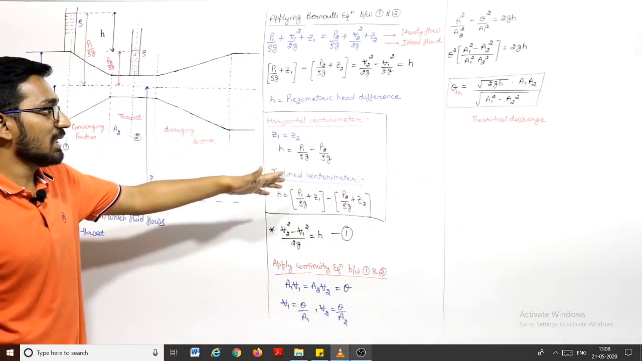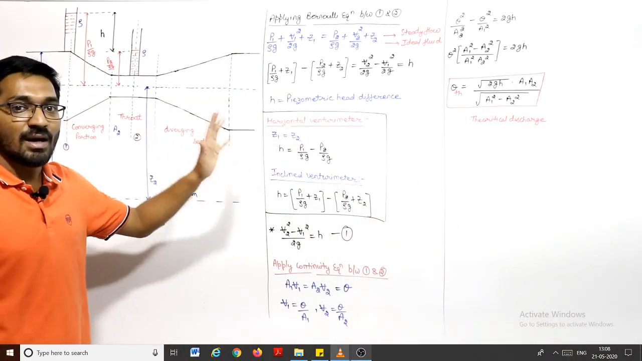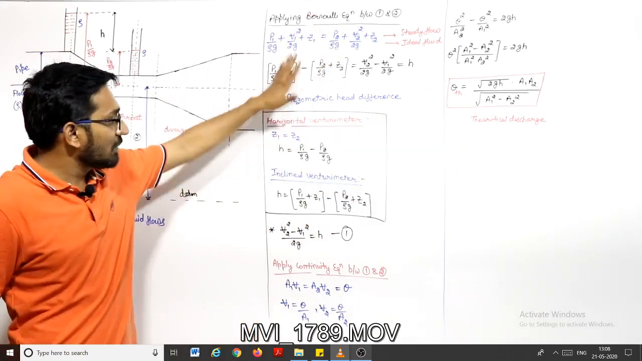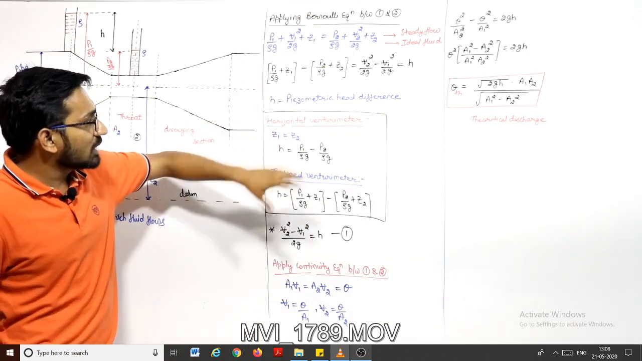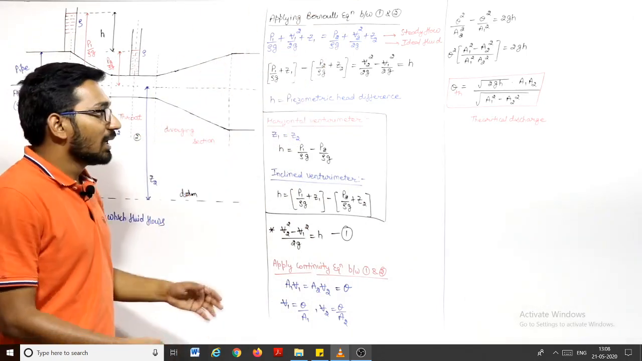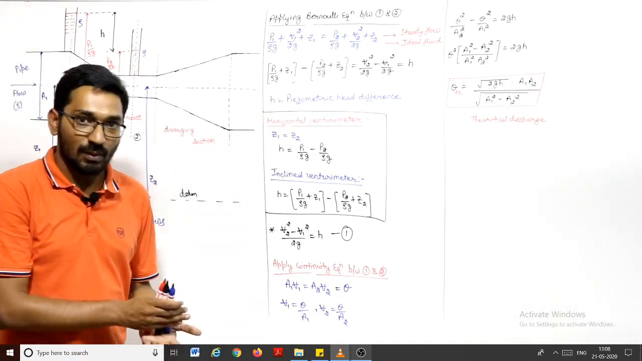So theoretical discharge will be equal to under root 2GH A1 A2 divided by under root of A1 square minus A2 square. You have to remember this, and also you have to remember this derivation, because in the question they will confuse you with this head. They will give you inclined venturimeter or vertical venturimeter. According to this, you have to modify your equations.